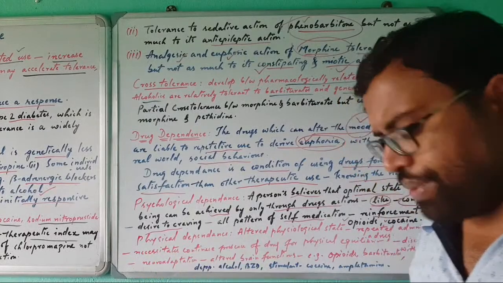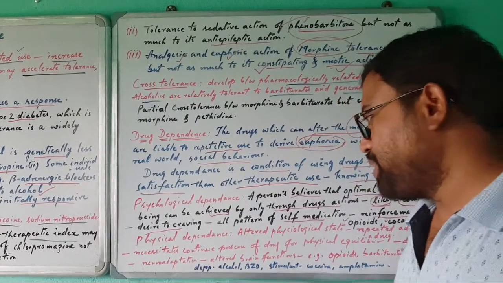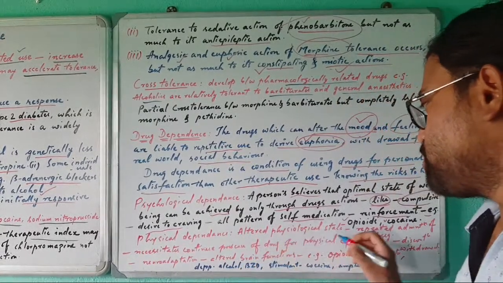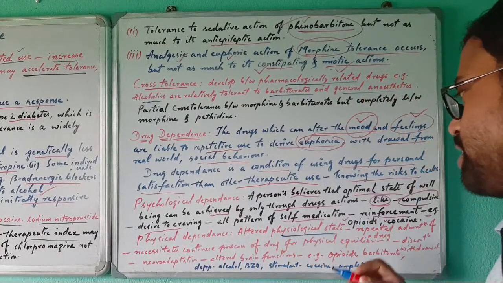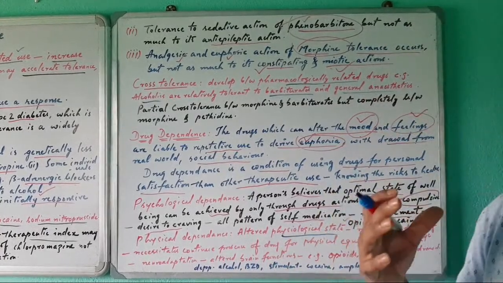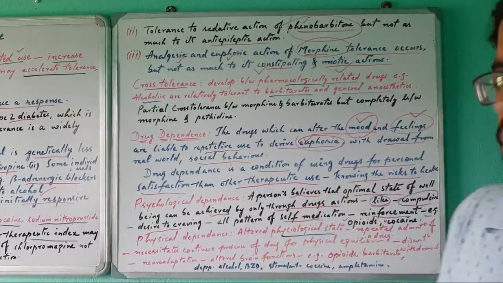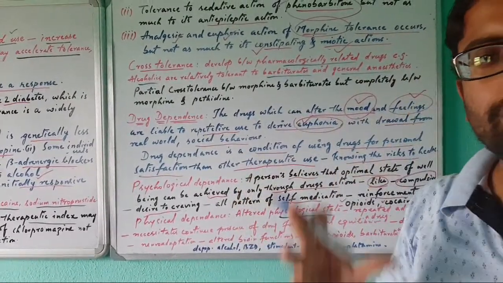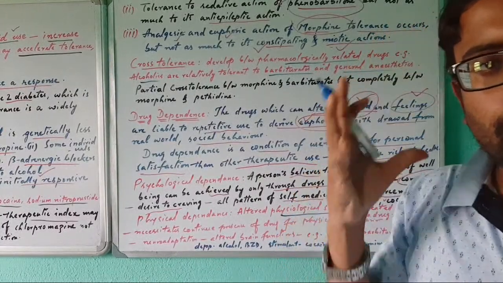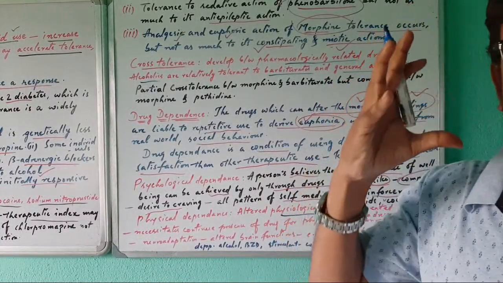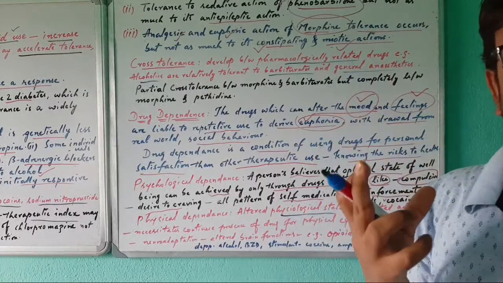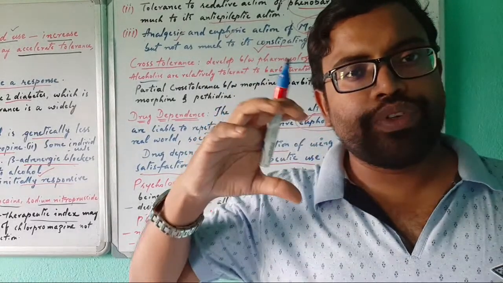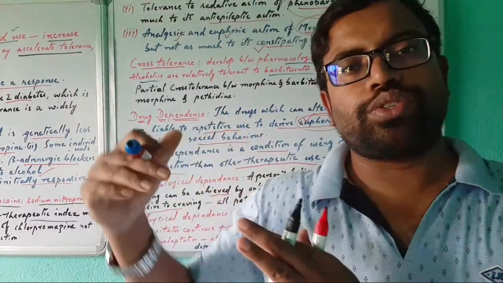Then physical dependency. Physical dependency means an altered physiological state. Whenever someone is habituated to using a drug, his physiological state will change, because his CNS tolerance is increased, and in that way his physiological function is also altered.